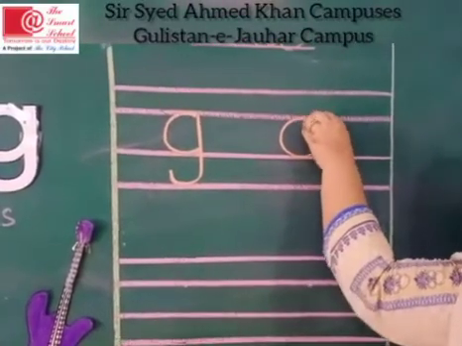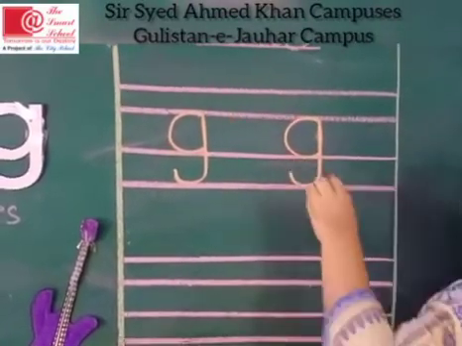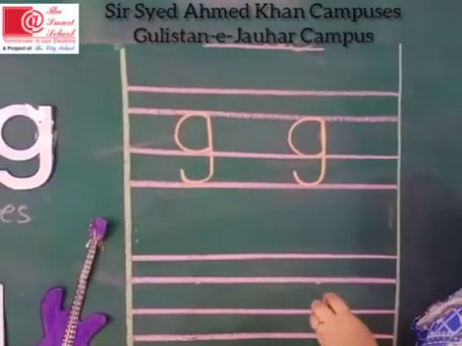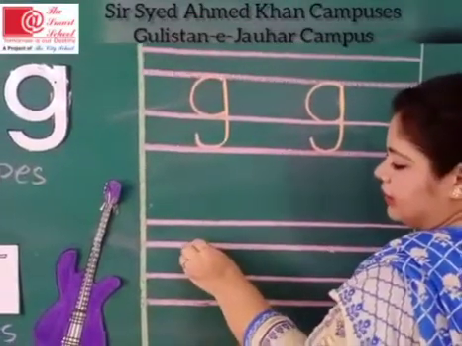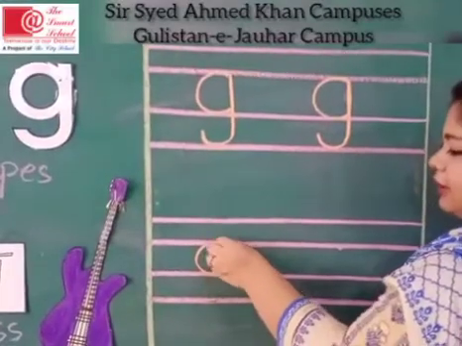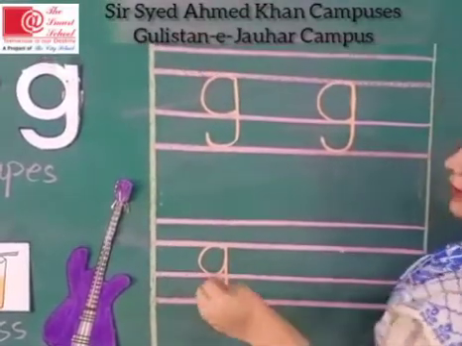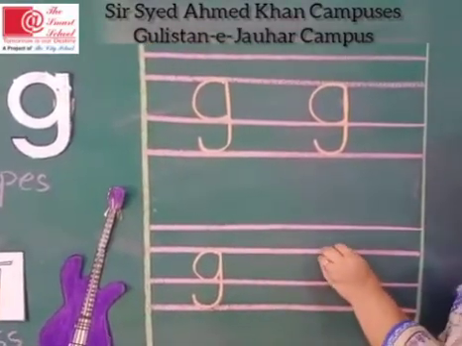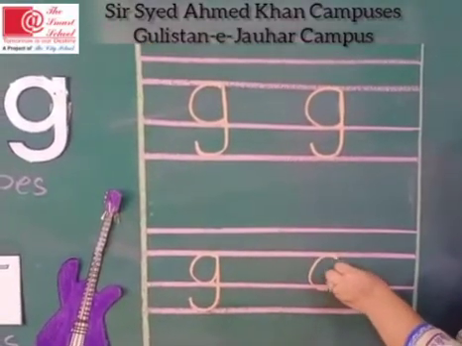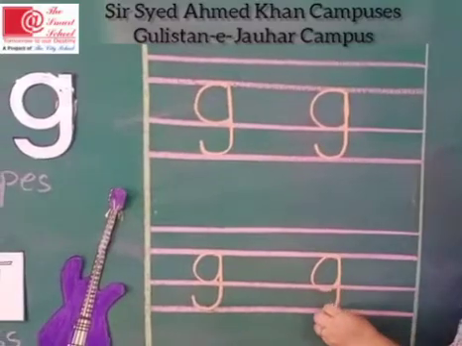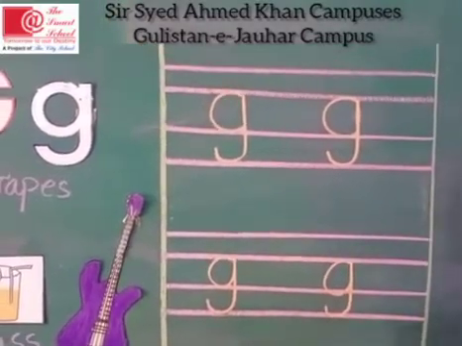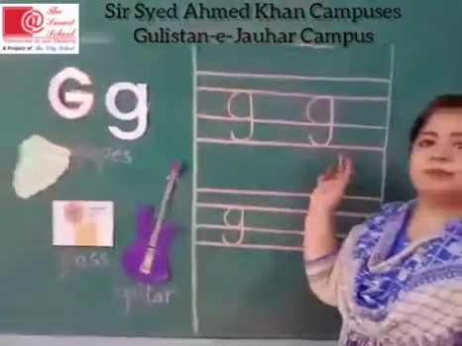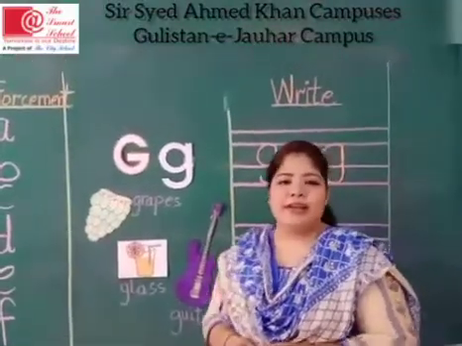Let's repeat here. Make a K. Go up, come down and make a round. This is sound G. Make a K. Go up, come down and make a round. Sound G. Make a K. Go up, come down and make a round. This is sound G. Okay.